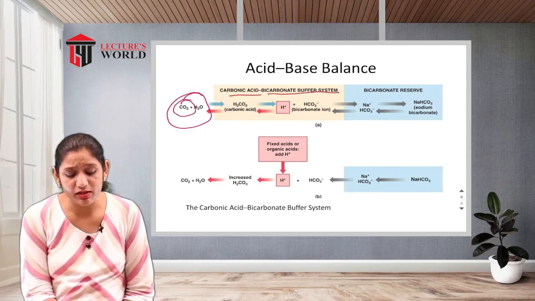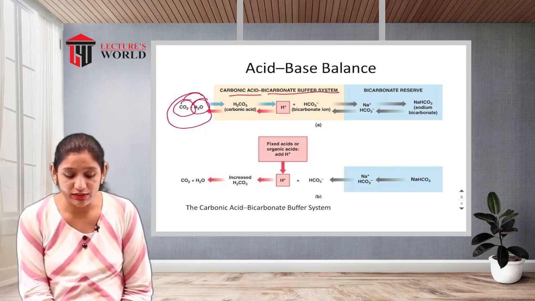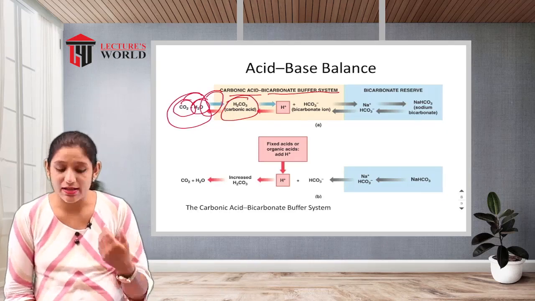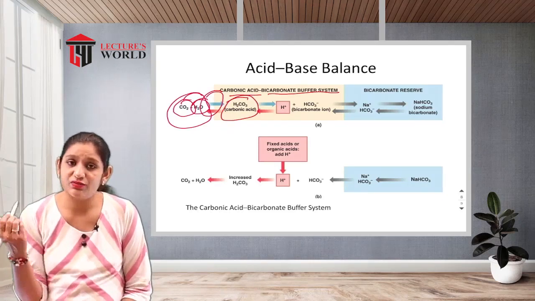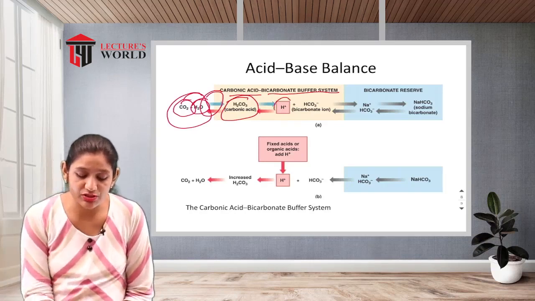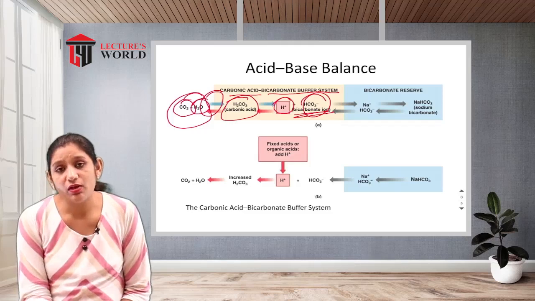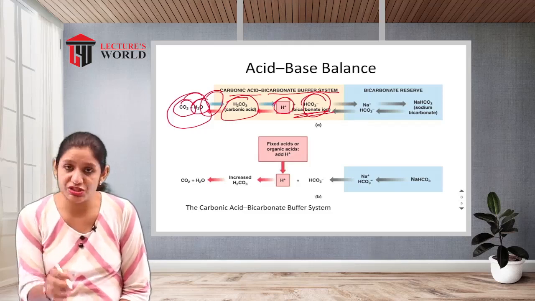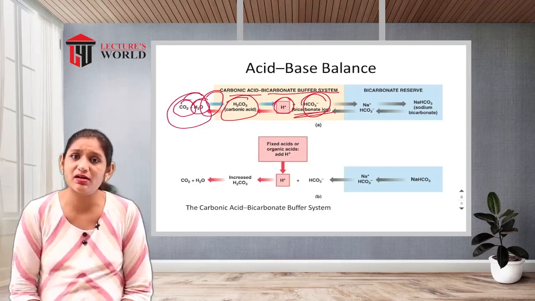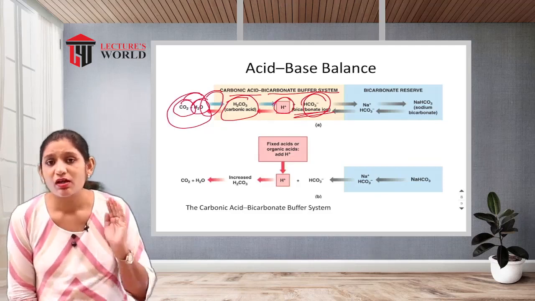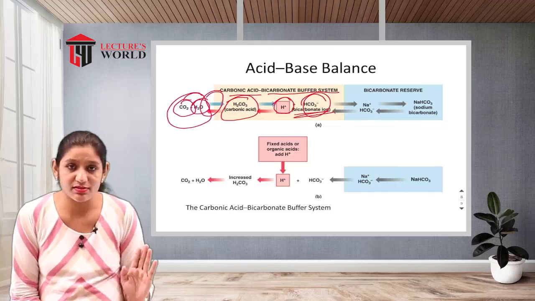Carbon dioxide plus water, in a reversible process, converts into carbonic acid. Carbonic acid forms a hydrogen ion and bicarbonate ions, which go from intracellular to extracellular through the alveolar cells, because it is absorbed into the respiratory system.